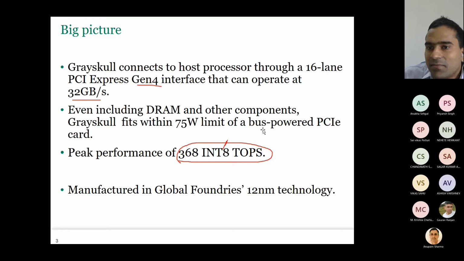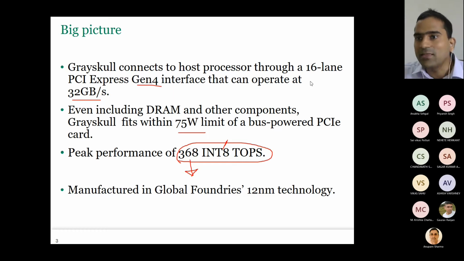Okay. So even if you just see the peak performance and the TDP, that means the power consumption, it really looks very, very good, right? Getting 368 tops with just 75 watt power consumption is a very, very good performance. It is even better than NVIDIA's T4. The NVIDIA T4 GPU has 130 teraflops of 8-bit integer, and it has a power consumption of 70 watts. Now compare that to 368 here. That's very, very high.